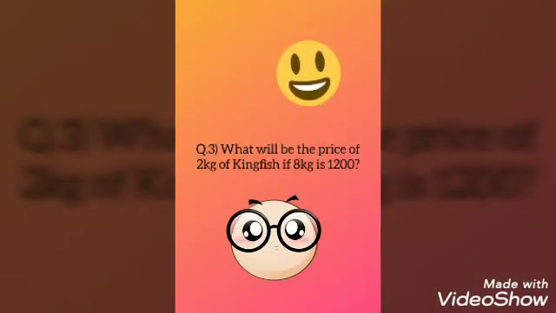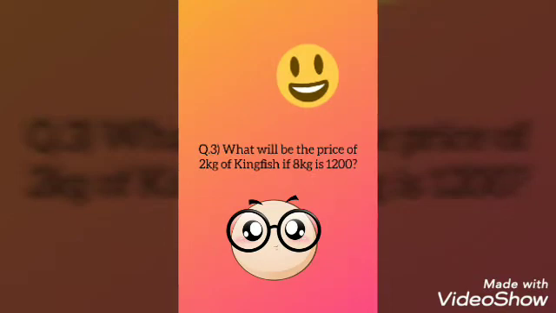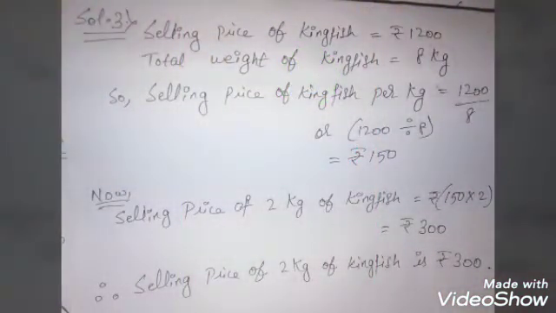Question number 3. What will be the price of 2 kg of kingfish if 8 kg is 1200? Now understand the question first. What will be the price of 2 kg of kingfish if 8 kg is 1200? The 1 kg price is not given, and we are asked the price for 2 kg of kingfish. So first we have to find out the 1 kg price, then we have to find out the 2 kg price. Now let's come to the solution.